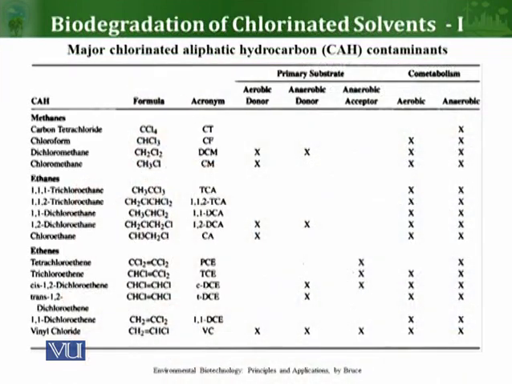Now, this table here shows major chlorinated aliphatic hydrocarbon compounds. You can see here we have methanes, ethanes, and ethenes along with the formula and acronym, and whether these can be used as primary substrates as aerobic donor or anaerobic acceptor as well. You can see here different types of compounds can behave differently as primary substrate. Moreover, whether these compounds can be co-metabolized under aerobic or anaerobic condition. You can see here many of these can be co-metabolized.